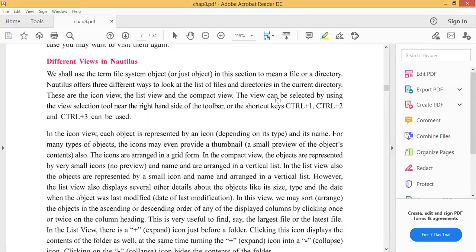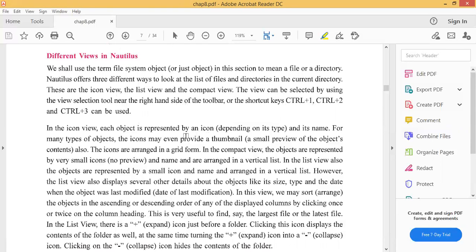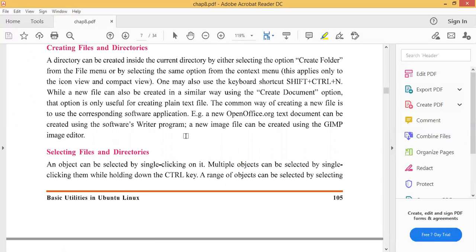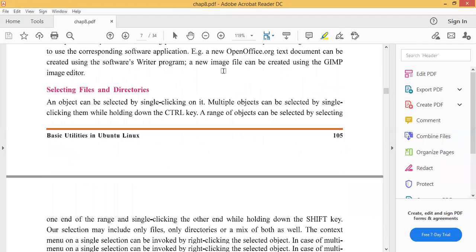And compact view, the view that can be selected by using the view selection tool near the right hand side of the toolbar. The shortcut keys Ctrl+1, Ctrl+2 and Ctrl+3 can be used. Creating files and directories. A directory can be created inside the current directory by either selecting the option create folder from the file menu or selecting the same option from the context menu. Underline these, both lines are very important.